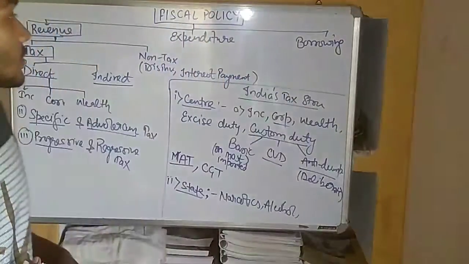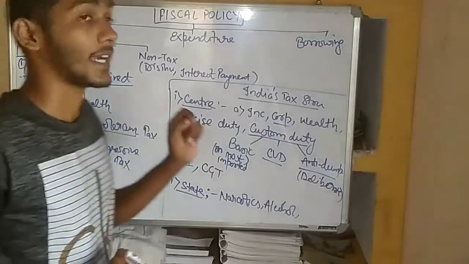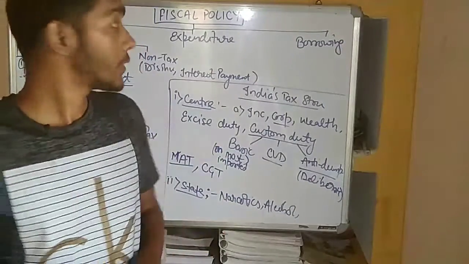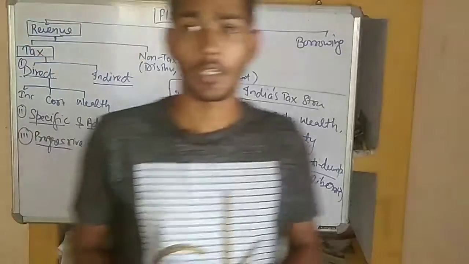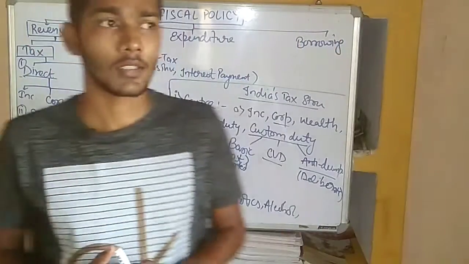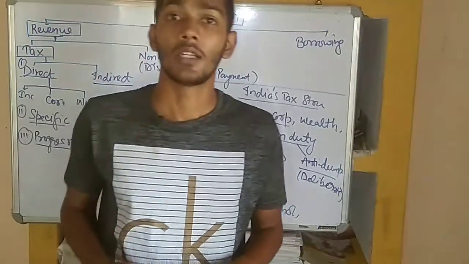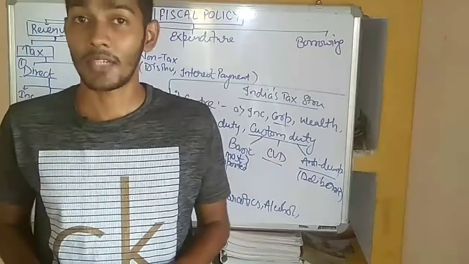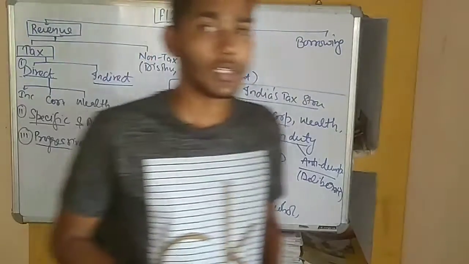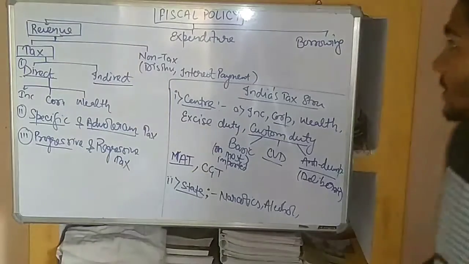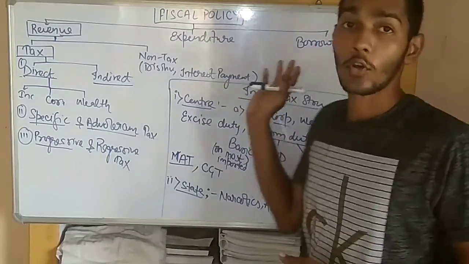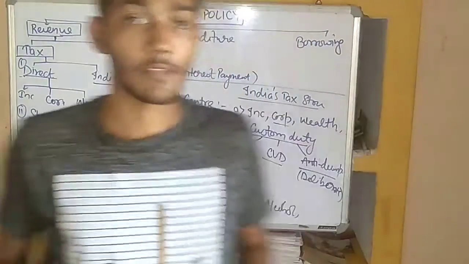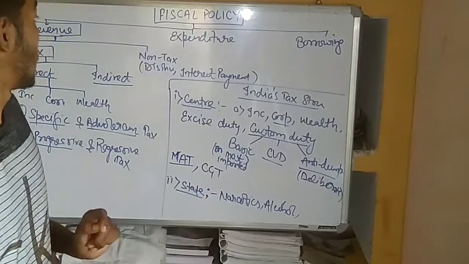In this video we will look at the revenue of the government, and in the next video possibly we will look at the expenditure and the borrowing of the government. Expenditure and borrowing of the government deal with deficit management, for example the primary deficit, the fiscal deficit, and the revenue deficit of the government. So we will look at the expenditure and borrowing in the next video, and we will start from the revenue.